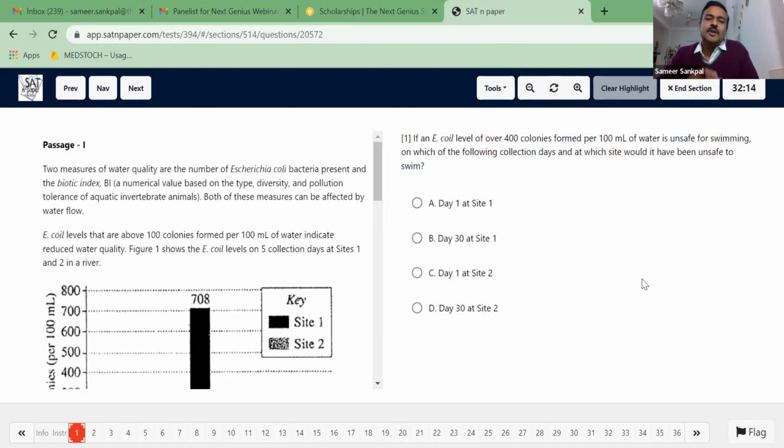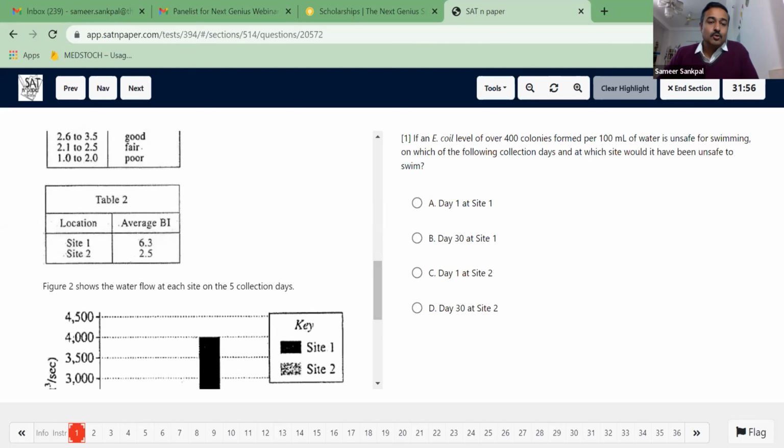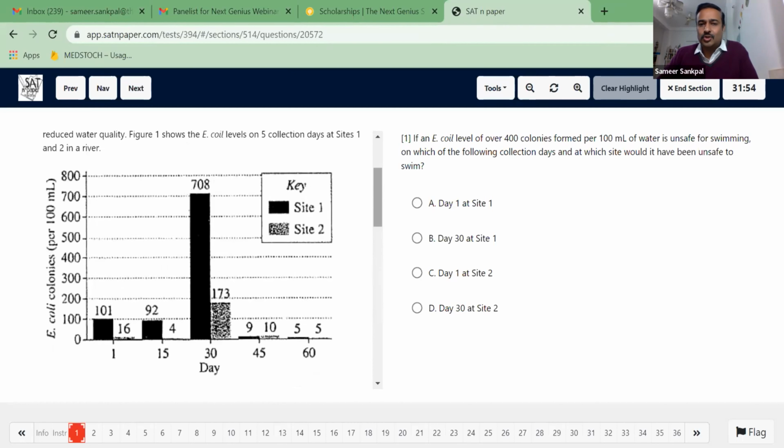The difference is just the percentage of text and data. So we can say the science section is basically about two parts: one is conflicting viewpoint and the second is everything else. In this passage there is some theory given, there are two tables, two figures, and we have a question.